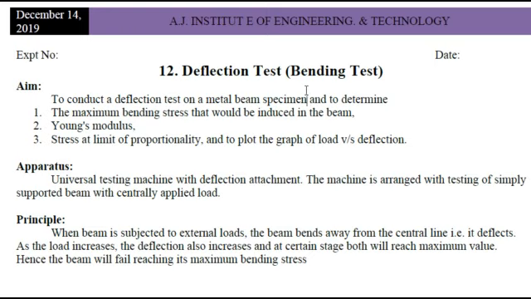Unlike tension, in which there is deformation where the load is axial, in bending there will be deflection, not deformation, because the load is transverse or perpendicular to the axis. Because of the perpendicular load, there will be deflection in the y direction. Suppose the axis is in the x direction, there will be deflection in the y direction, in the direction of the load applied.